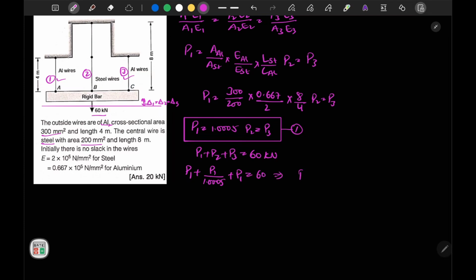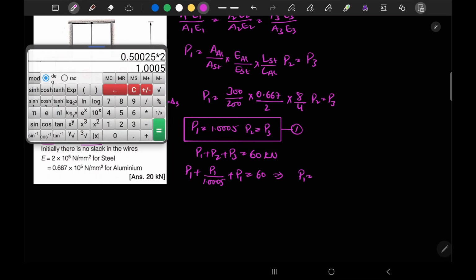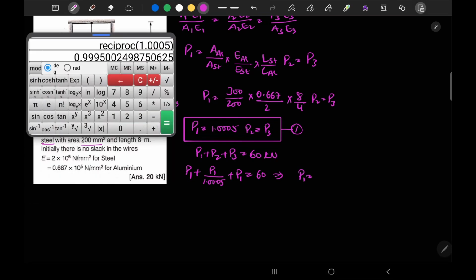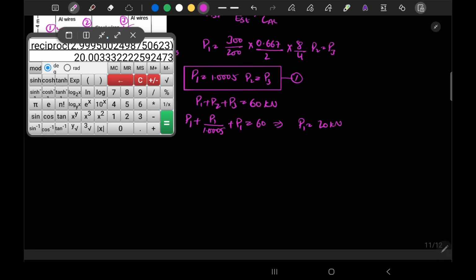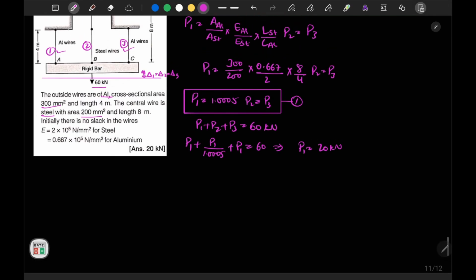From here P1 is equal to inverse into 60. So we have obtained the value of P1 as 20 kilonewton. Similarly, all the values will become 20 kilonewton.